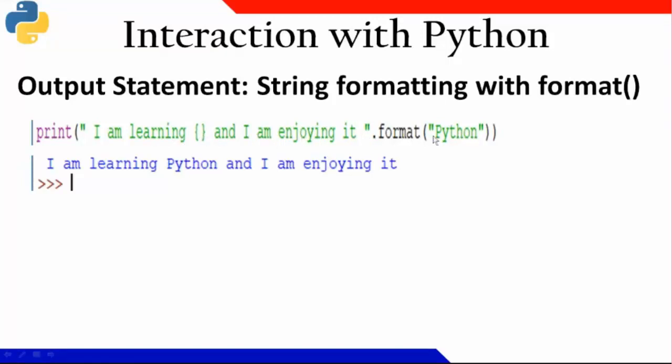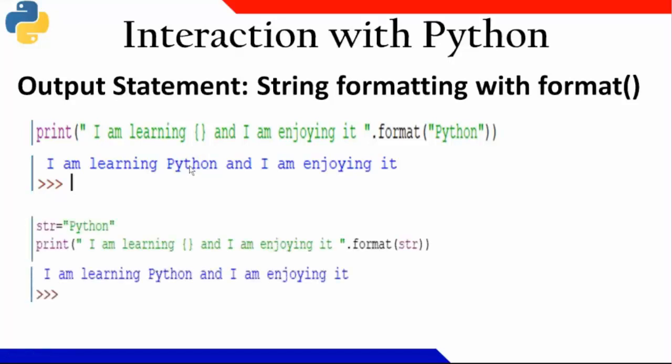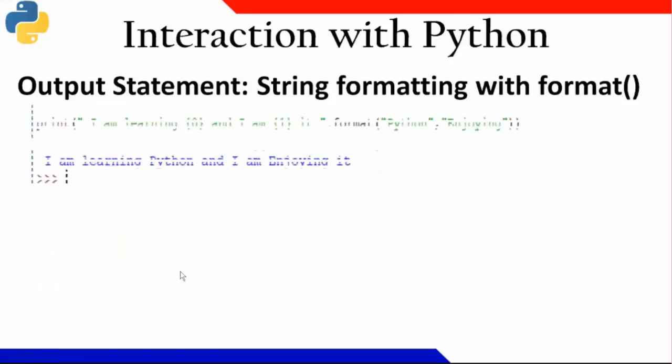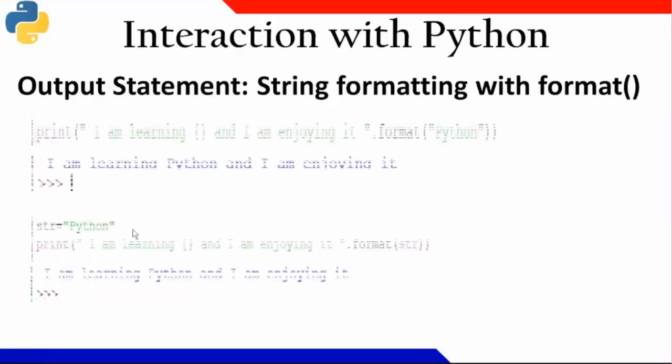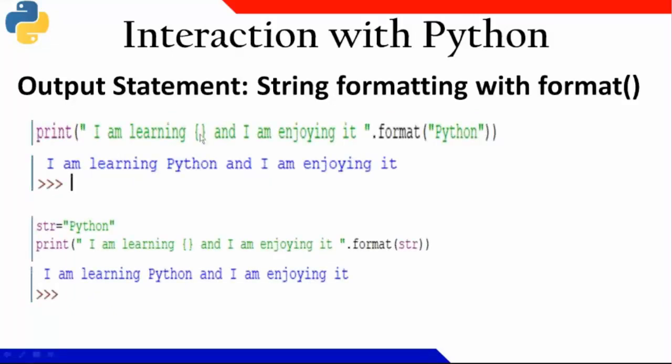Dot format Python. It means in these curly brackets, the Python will be substituted here. Okay. Similarly, if Python is a string also, I can pass the string. The string has a value called Python, so in place of this curly bracket, Python is replaced. Okay. Earlier there is only one parameter I am passing, so there is no need of putting 0 or 1.